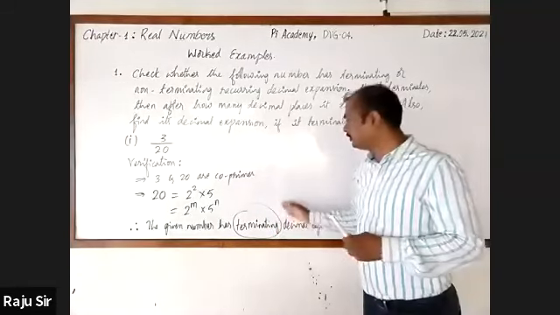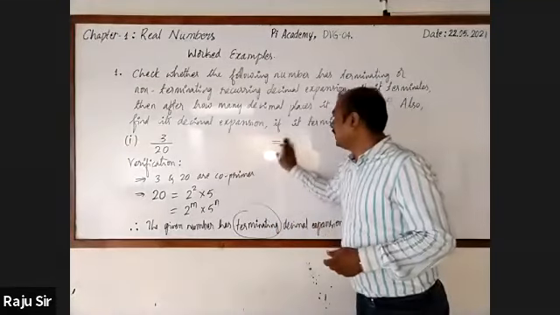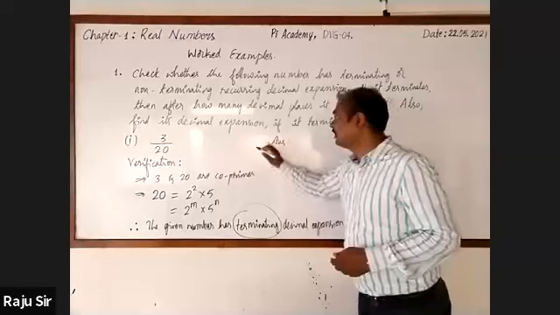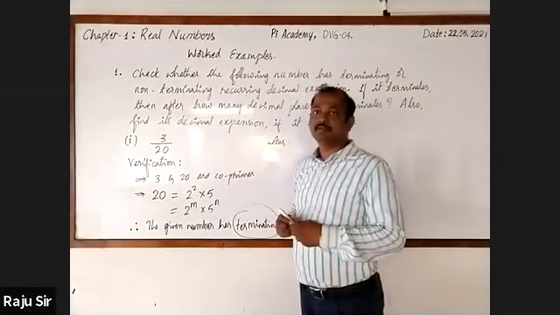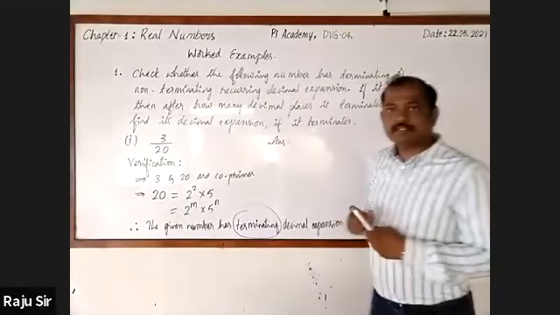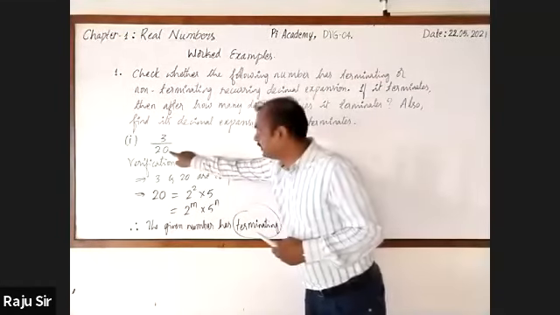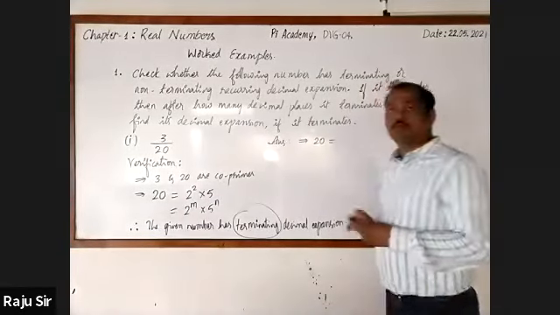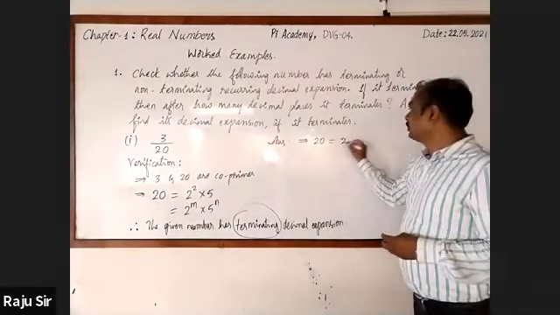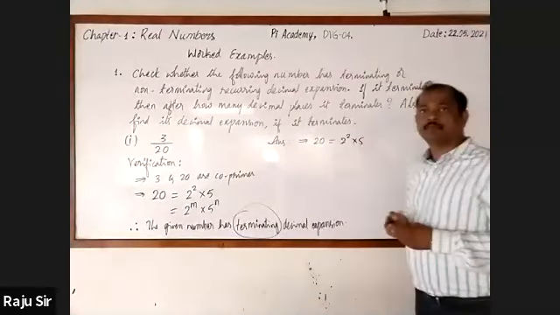Now we have to answer after how many decimal places it will terminate. It is very simple. Observe the denominator. It is 20, which is equal to 2 square into 5.